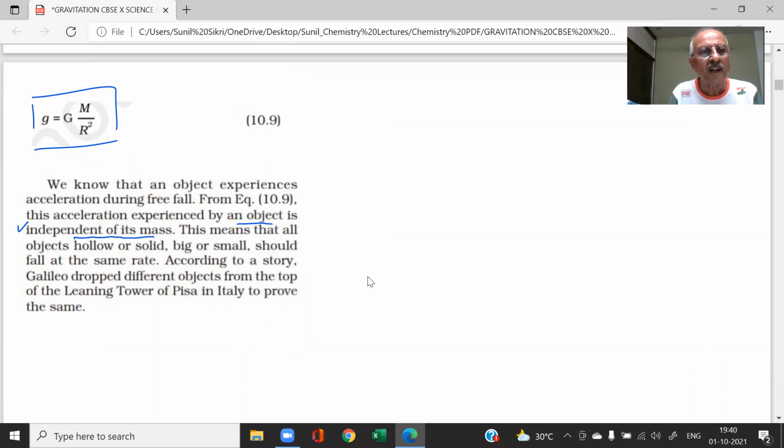According to a story, Galileo dropped different objects from the top of the Leaning Tower of Pisa in Italy to prove the same. In order to prove this, an activity and experiment was done by Galileo. He dropped different objects from the top of the Leaning Tower of Pisa. Where is Pisa? Is it in Italy? From the Leaning Tower, and he found the answer to be correct. He was able to verify this result.